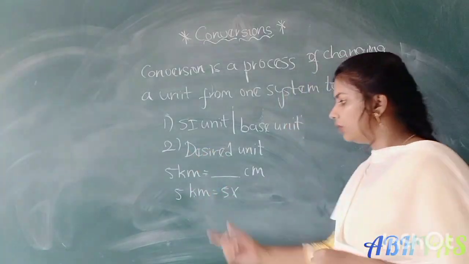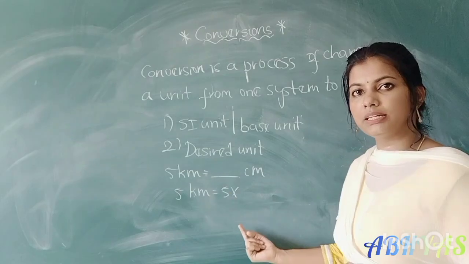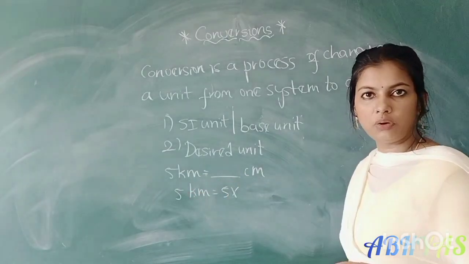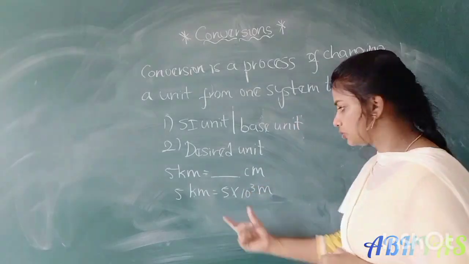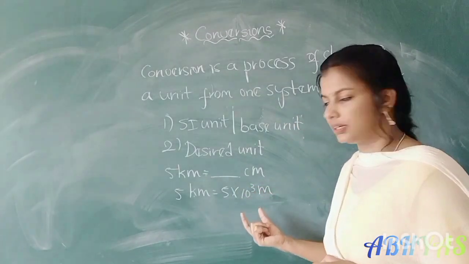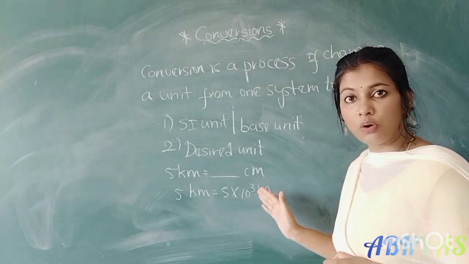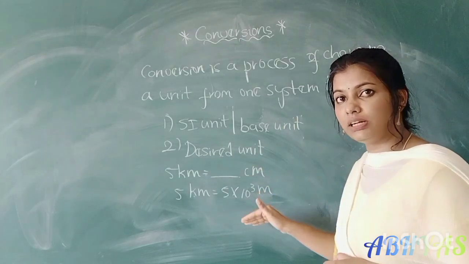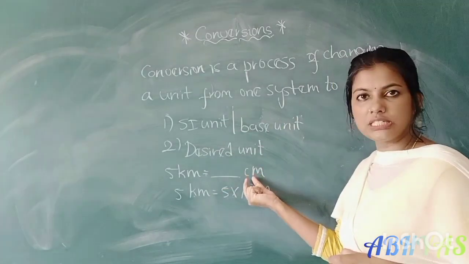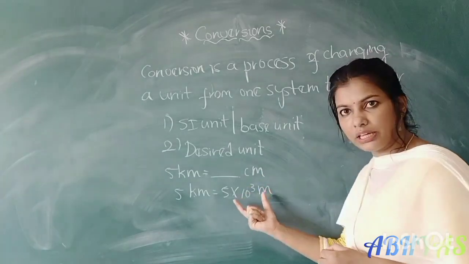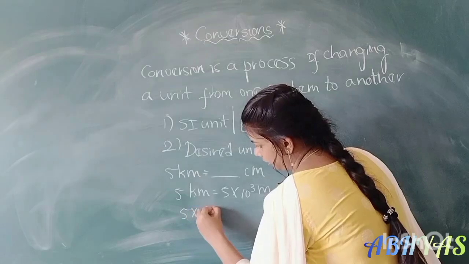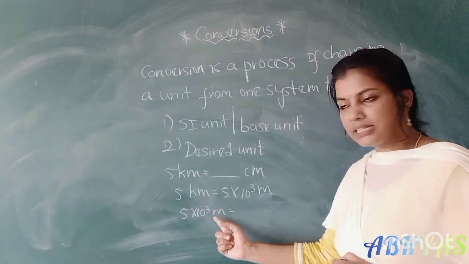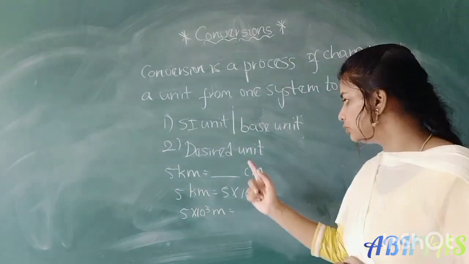5 into 1 kilometer equal to how many meters? What is the prefix for kilo? 10 cube, right? So 10 cube meters. So 5 into 10 cube meter. Is it enough? No, we have to again convert into the desired unit, which is centimeters. We have to take this unit, which is the SI unit, 5 into 10 cube meter. So this meter we have to convert into centimeter.